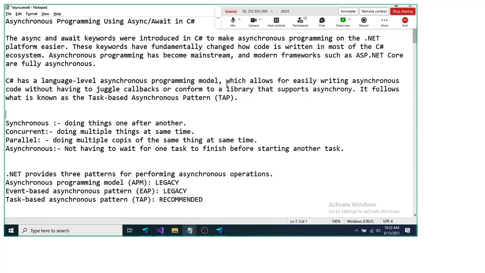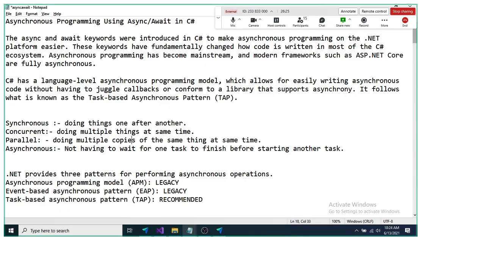So what do we do in the parallel execution? In the parallel execution, we do the same task: we create multiple copies of the same task and then run them parallelly. So we execute them parallel to each other.